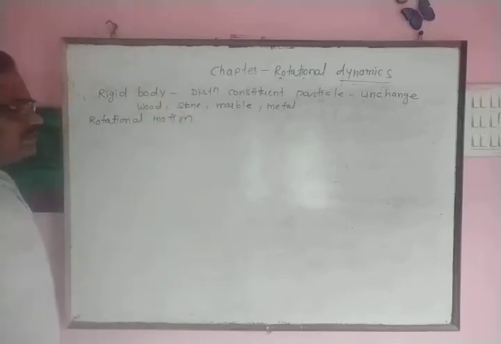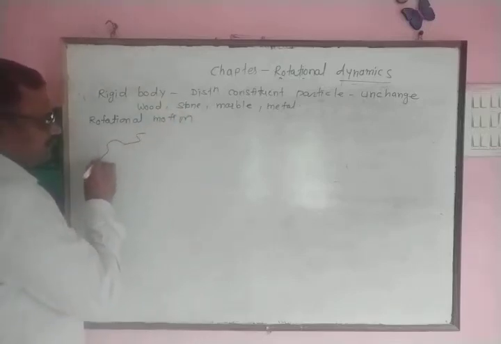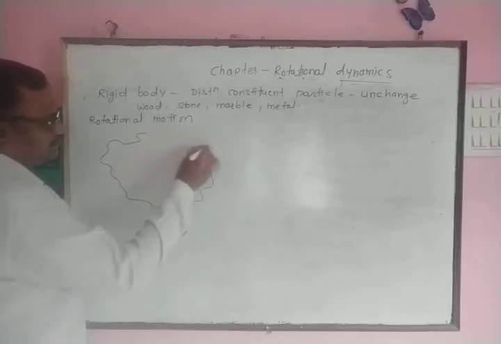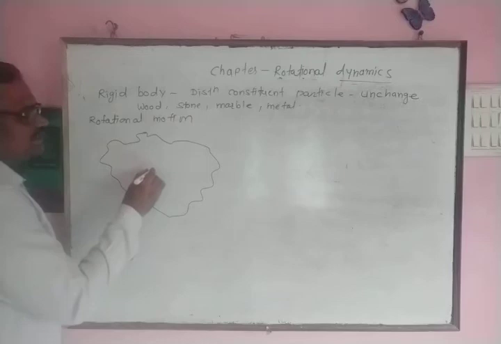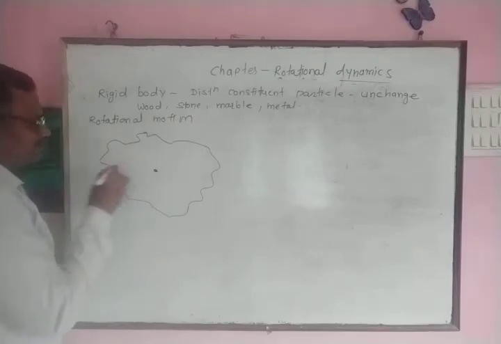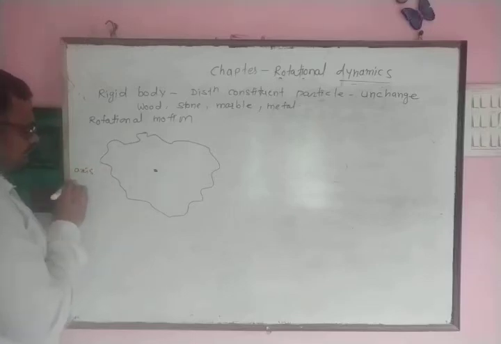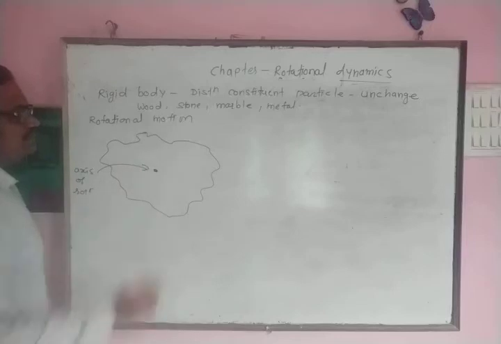Now, suppose this is a rigid body of any shape, and let us consider this rigid body can rotate about axis passing through any point as shown in this figure.